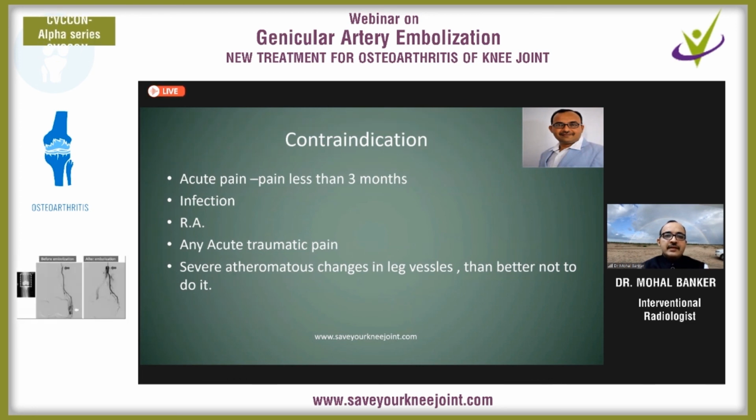So now let's see the contraindications of this procedure. Definitely acute pain is not treated by this procedure. Infection within the joint and rheumatoid arthritis are not indications for this procedure. Acute traumatic pain is avoided, and if there are severe atherosclerotic changes in the leg vessels, particularly the superficial femoral artery, then this procedure should not be done